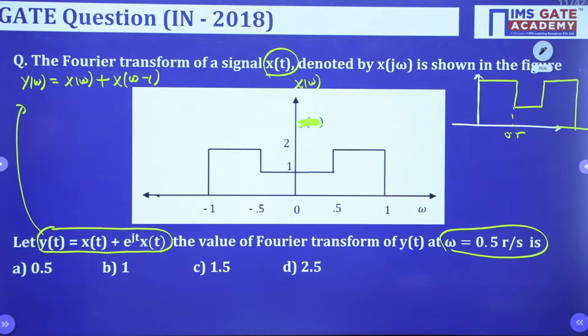In 2018, the question is denoted as X(omega), y(t) equal to x(t), Fourier transform at omega equal to 0.5 radian per second. Yes. Come on guys, come on. X of omega minus 1, omega minus 1. Yes.